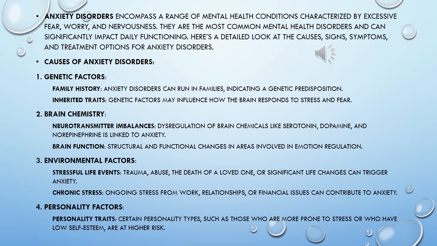Causes of anxiety disorders. 1. Genetic factors. Family history. Anxiety disorders can run in families, indicating a genetic predisposition. Inherited traits. Genetic factors may influence how the brain responds to stress and fear. 2. Brain chemistry. Neurotransmitter imbalances. Dysregulation of brain chemicals like serotonin, dopamine, and norepinephrine is linked to anxiety. Brain function. Structural and functional changes in areas involved in emotion regulation.